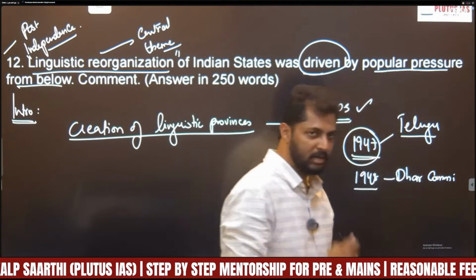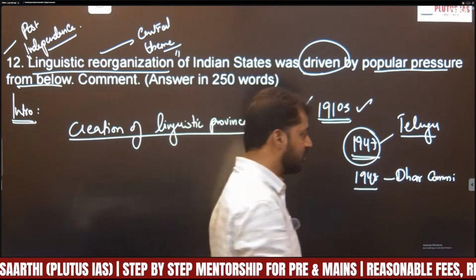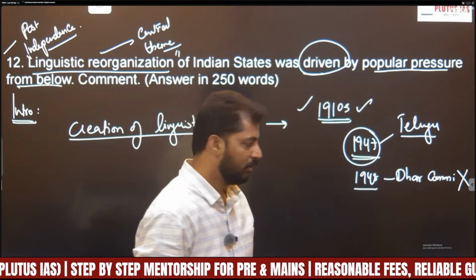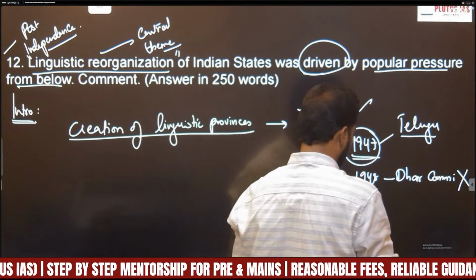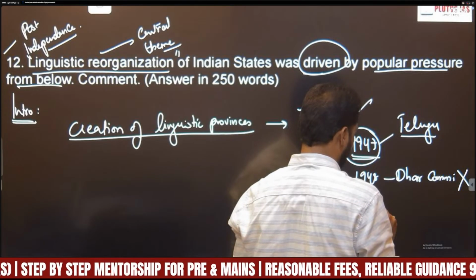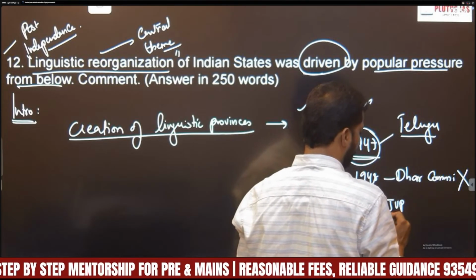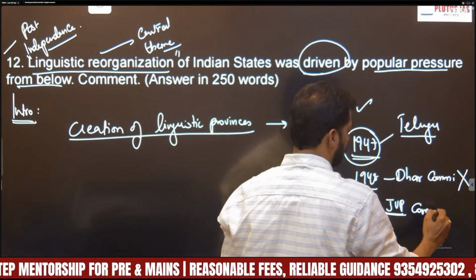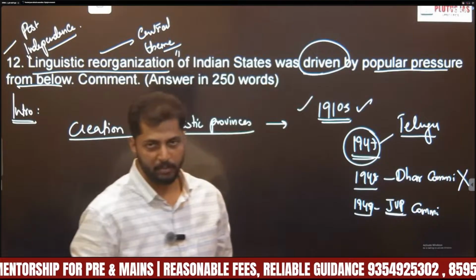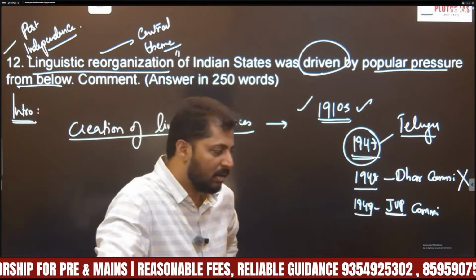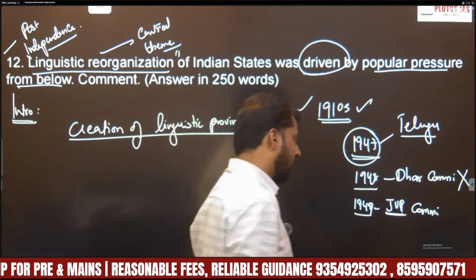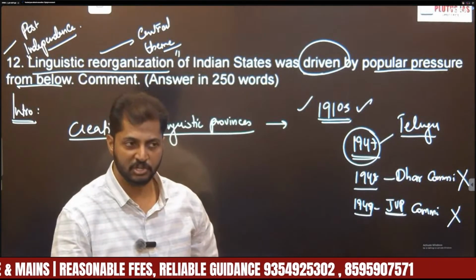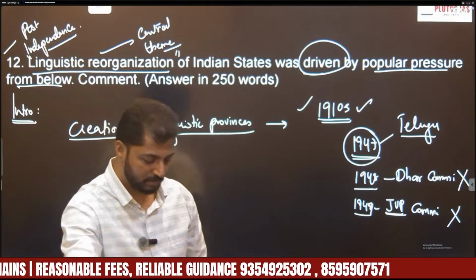In this context, due to this demand, the government appointed the Dar Commission in 1948. This Dar Commission rejected the demand of the Telugu people. Again, in 1948-49, the government appointed a committee called the JVP Committee, consisting of Jawaharlal Nehru, Vallabhbhai Patel, and Pattabhi Sitaramayya. This committee also rejected the demand for creation of a Telugu-speaking state.